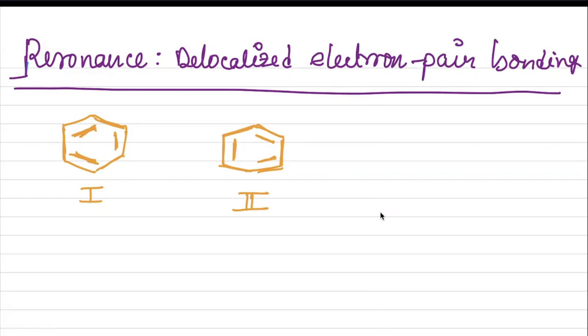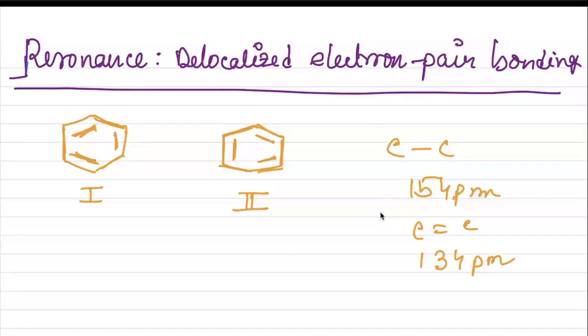So we know that the bond length of a carbon-carbon single bond is 154 picometer, whereas the carbon-carbon double bond is 134 picometer.